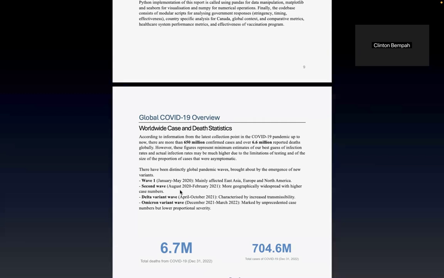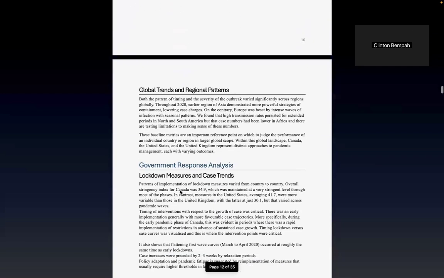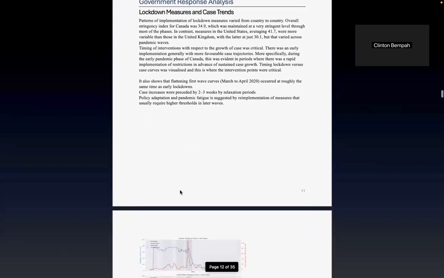And then there comes the Omicron variant, which was from December to March of 2022. It caused the most panic, but it had the lowest fatality rate. So I'm going to move on to Canada specific.